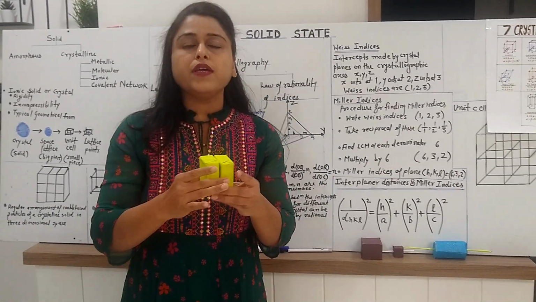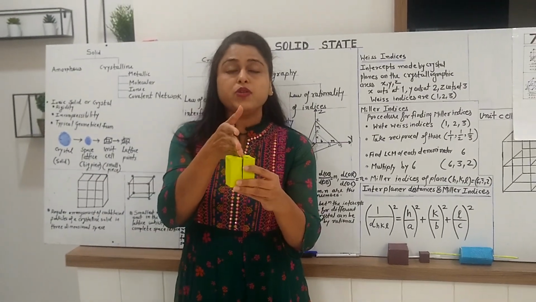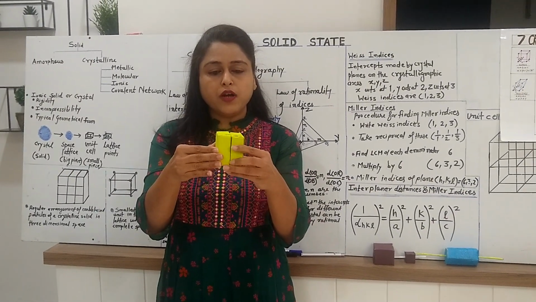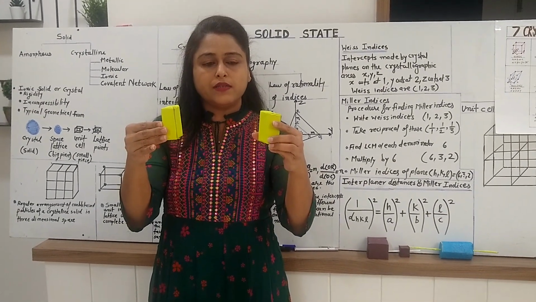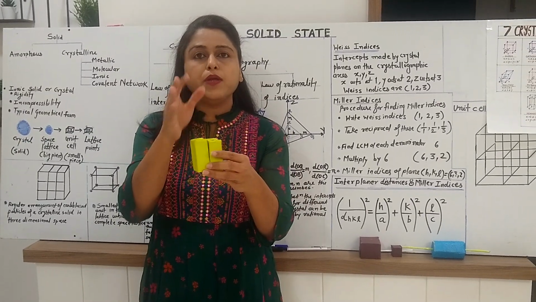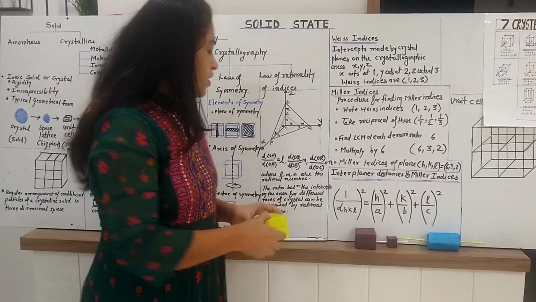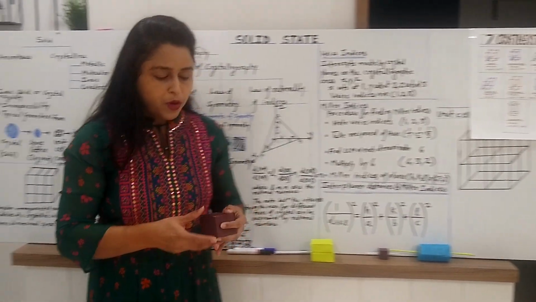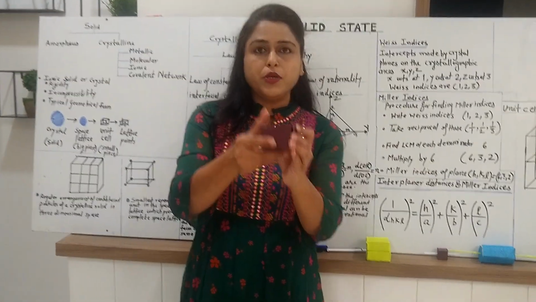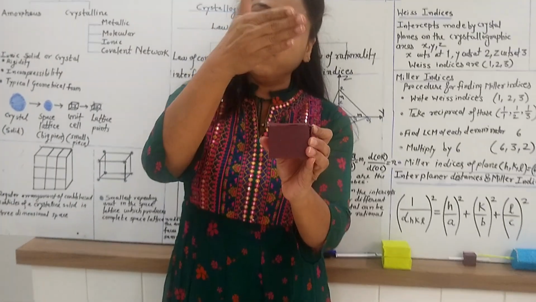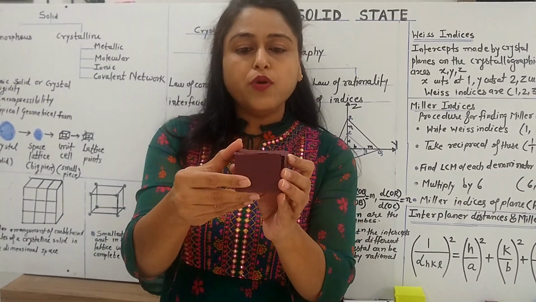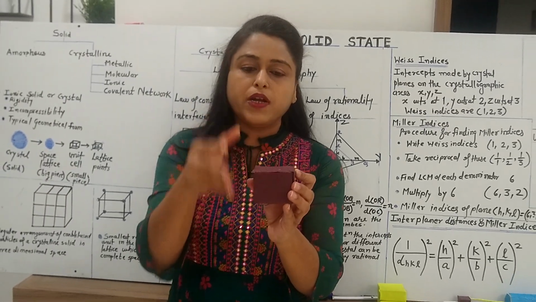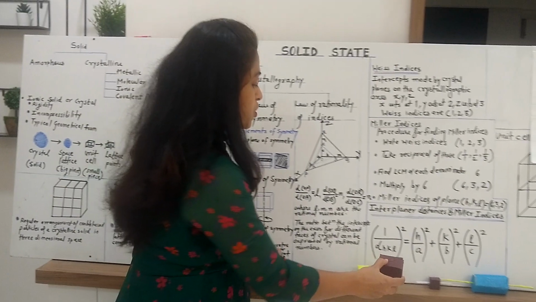Again, in the same manner, we can pass a vertical plane of symmetry through this cube. Then it should cut into exactly equal parts, so we can say that a vertical plane of symmetry is also present in a cube. And in order to show the diagonal plane of symmetry, I have prepared another model. Suppose this is a cube, and if we pass a diagonal plane of symmetry, then it is going to divide it into exactly the same portions.